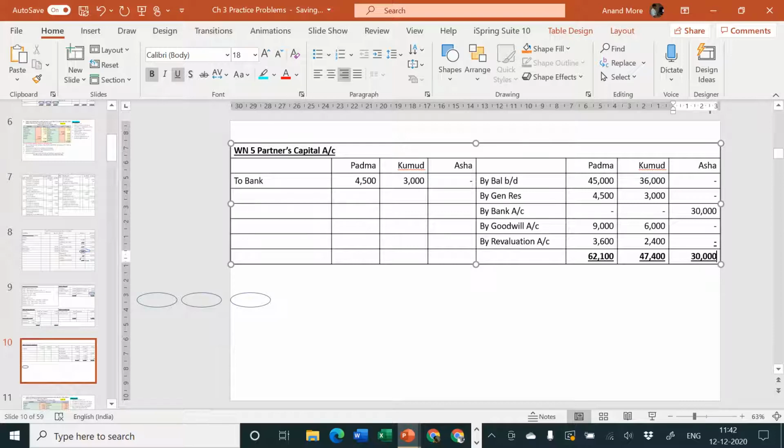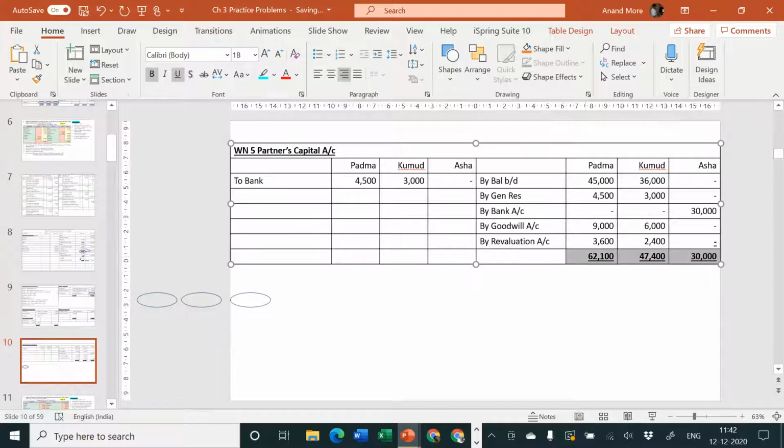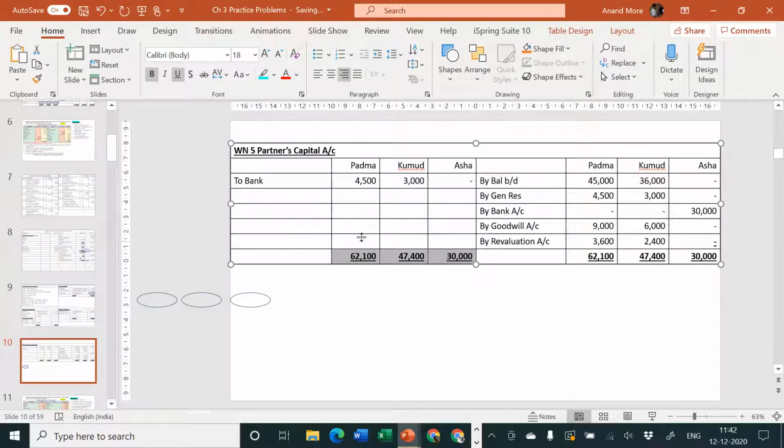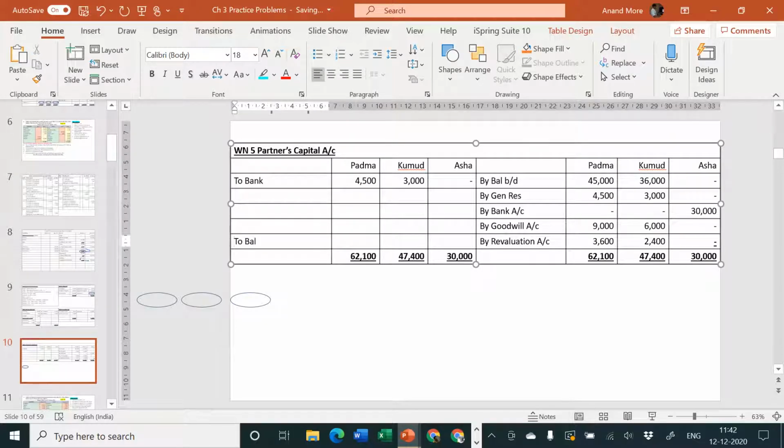So let us take the total from the credit side to the debit side, and then I'll write balance carried forward. From 62,100 deduct 4,500, that is 57,600.